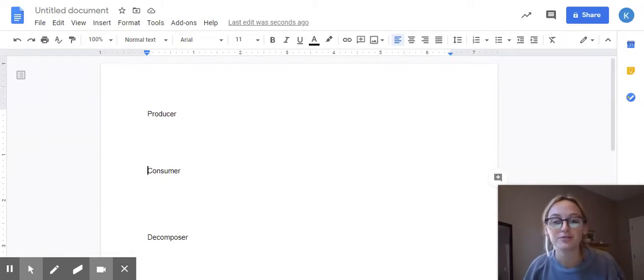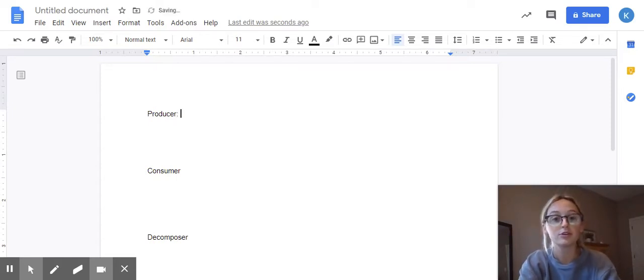We're going to talk about producers, consumers, and decomposers. We know that our world is full of organisms. How can we describe organisms? Great, living things. Now, in our world, these organisms depend on what we call our ecosystem to survive. And our ecosystem is made up of producers, consumers, and decomposers. In the last question, you completed putting the definition with either producer, consumer, or decomposer.